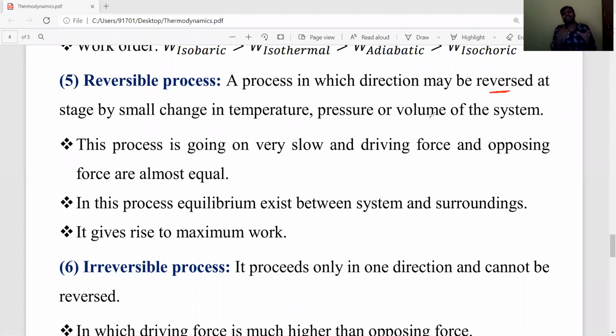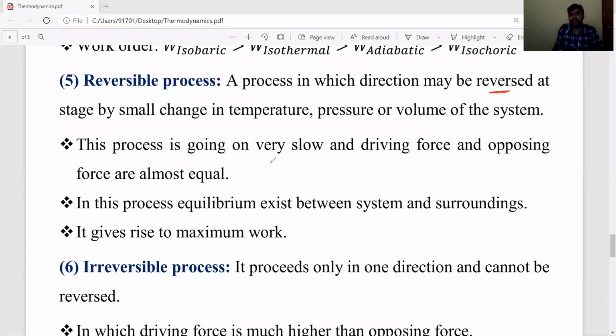If changing the temperature, pressure, or volume, the direction of the process will be reversed, front and back. Such a process is known as a reversible process.